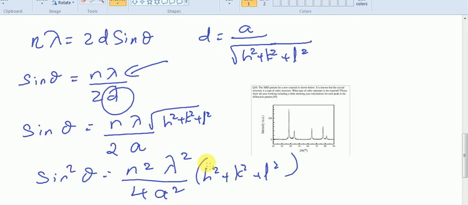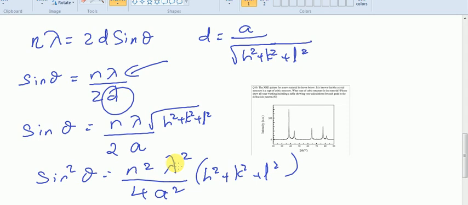Now, n is assumed to be 1. We already outlined the reason why we are selecting the value of n equal to 1. Then we find sine square theta is equal to lambda square by 4a square times h square plus k square plus l square. We know the value of the monochromatic radiation used for X-ray diffraction, so the lambda value is a known factor for us, and the unknown here is the Miller indices.